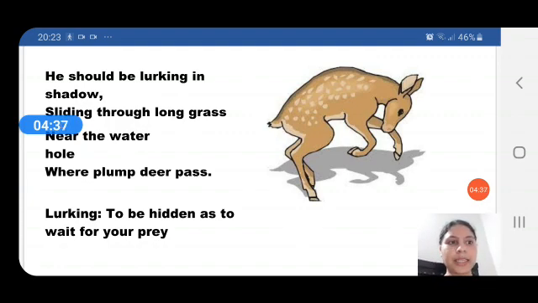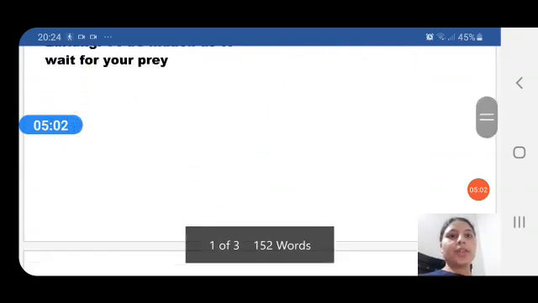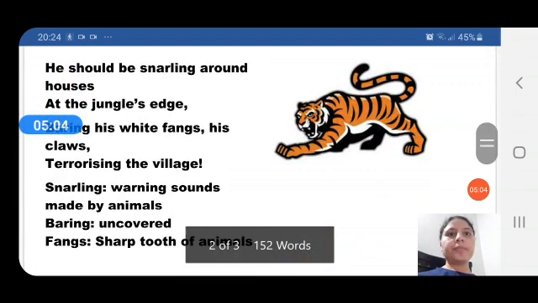So putting a tiger in a cage is very unnatural according to the poet. I hope this stanza is clear. Here the poet says that the tiger is not meant to be kept in a cage. He should be moving around freely in a jungle. He should be hiding himself behind long grass near some water body, waiting for his prey to come, and he could attack them, he could kill them, and he could eat them. So now we move to the third stanza.